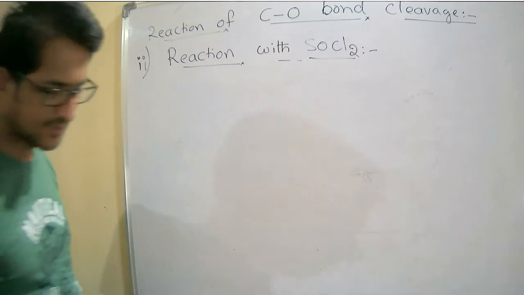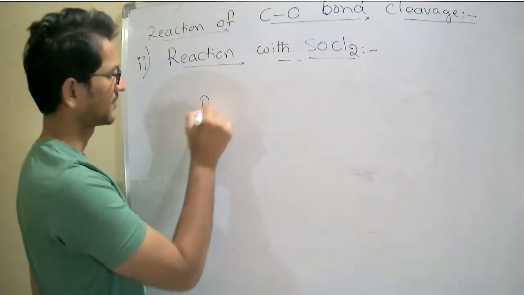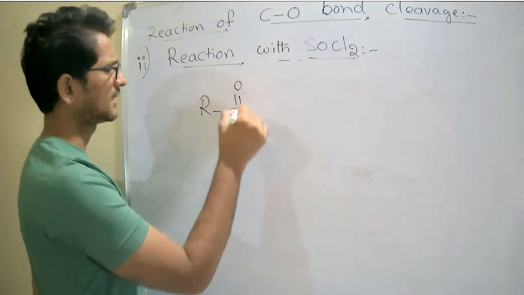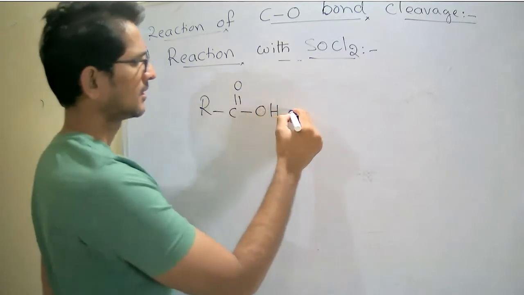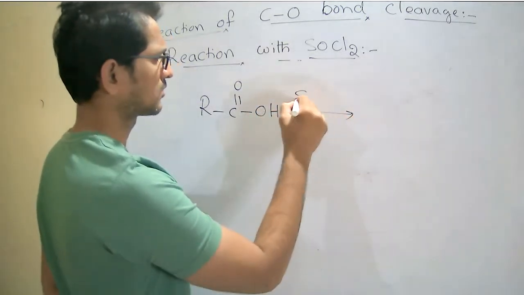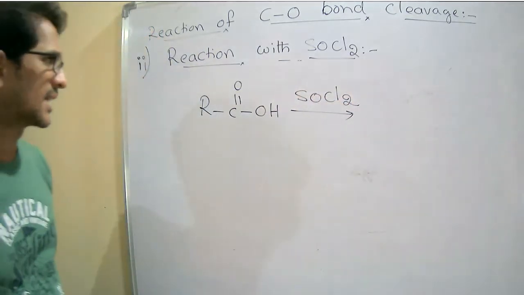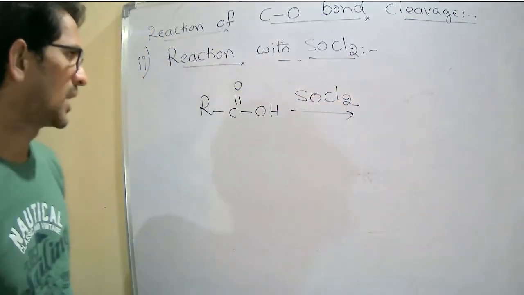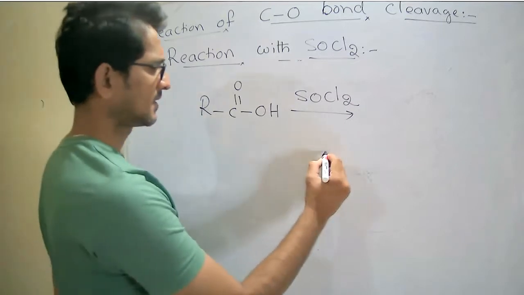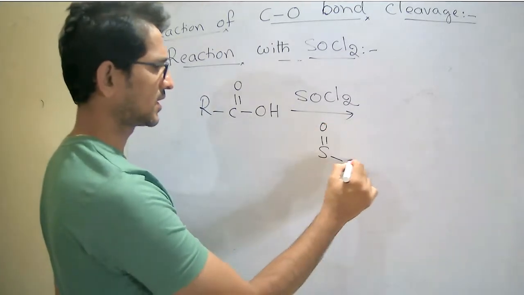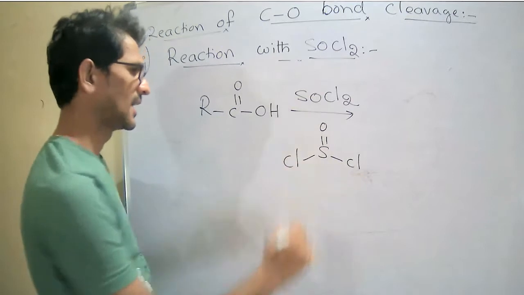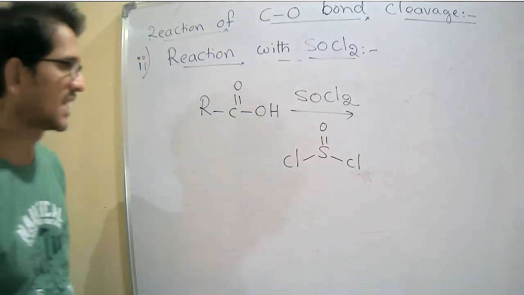Now see, whenever an acid reacts with SOCl2, what happens here? The structure of SOCl2 is S=O with two Cl.